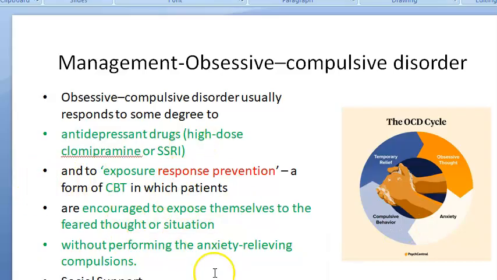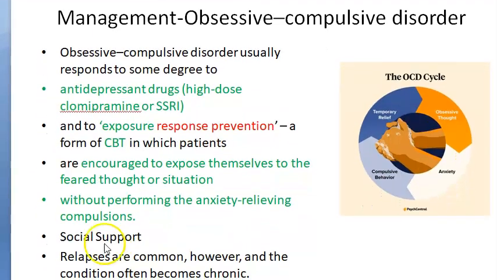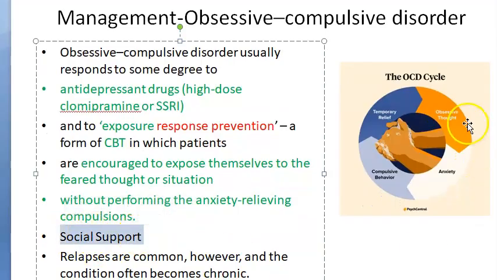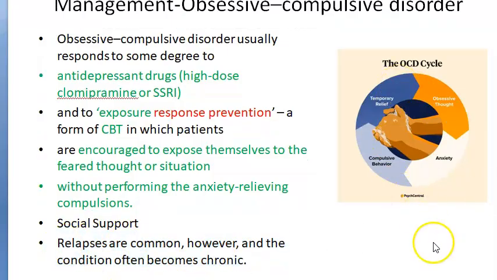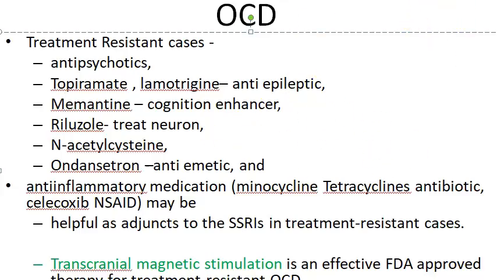Okay. But after this, what else are they saying? They're saying you should also give them social support. This is another treatment that you will write, social support. And then they are saying that even after all this, relapses are common and this condition can become chronic. Okay, guys. So look at this now. This is the last slide that we have. This is the treatment resistant case of OCD. How will you treat?